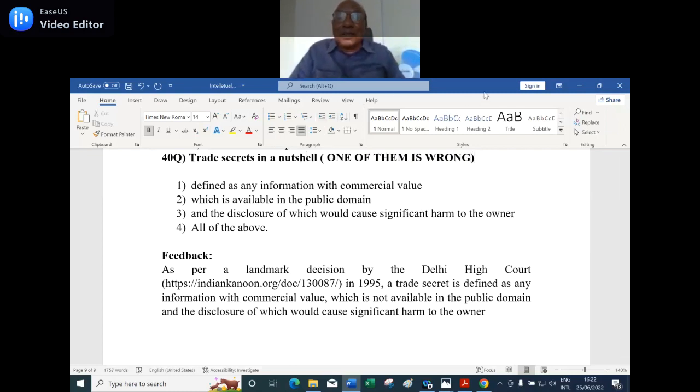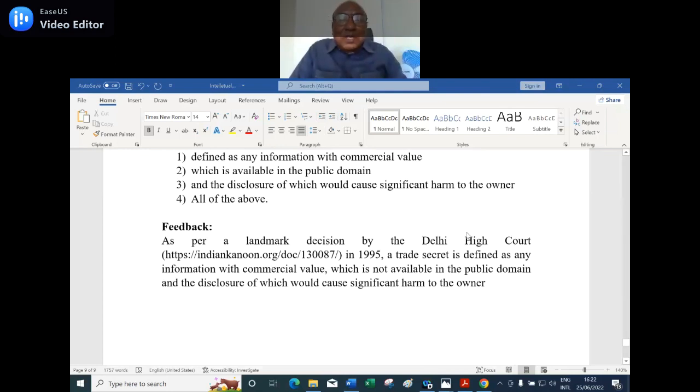Then it will be 2, because we are reversing the question. So as per the landmark decision by the Delhi High Court, a trade secret is defined as any information with a commercial value which is not available in the public domain, and the disclosure of which would cause significant harm to the owner.